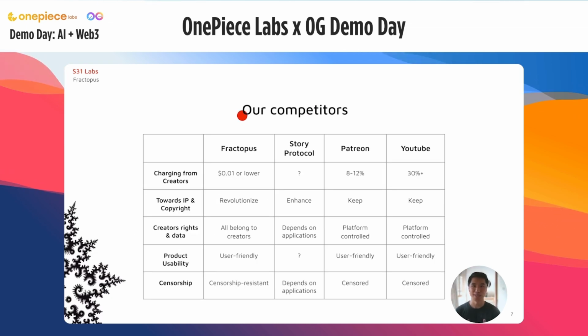As we're introducing a new paradigm for content creation and distribution, we're fundamentally revolutionizing the entire intellectual property industry. We have two key advantages. One is that with our unique business model, we can lower the charging from creators from 8 to 30+ percent to lower than 1 cent. On the other hand, we have a decentralized, user-friendly, therefore very competitive product.